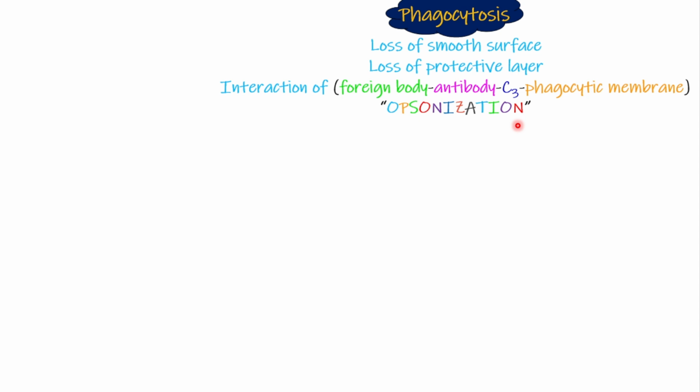This is known as opsonization. It's basically the interaction of the foreign body with the antibody and the C3 complement protein. And this C3 complement protein marks or tags the foreign body, signaling that it should be eaten. And then the neutrophil or the macrophage eats this foreign body up.